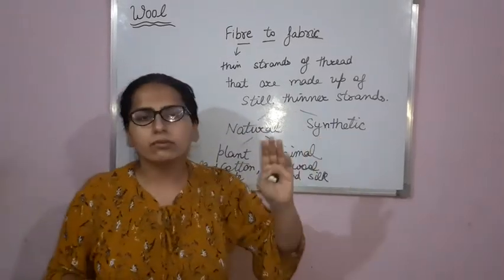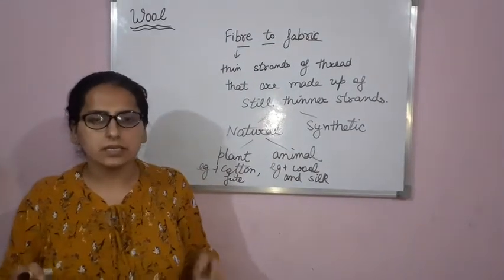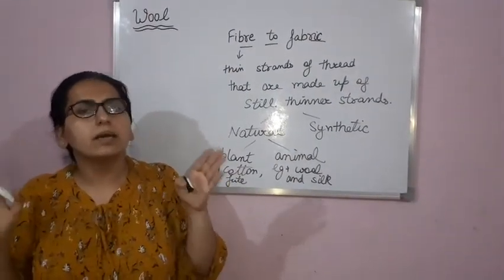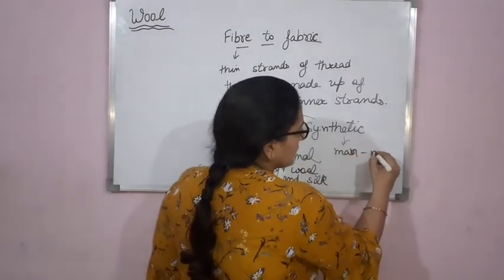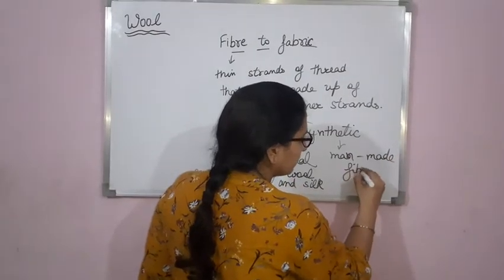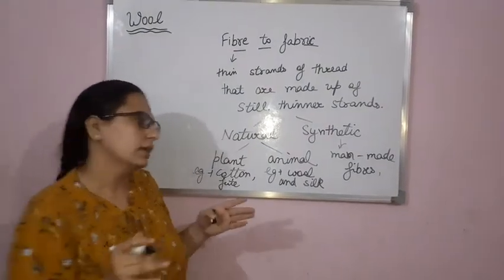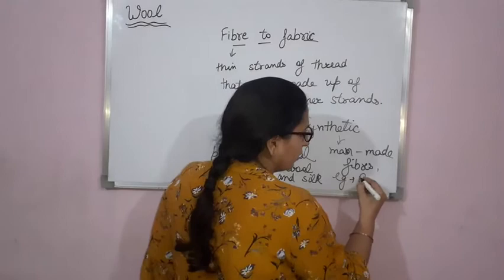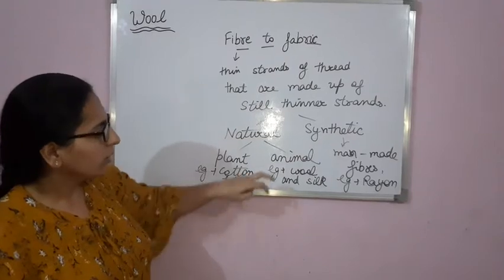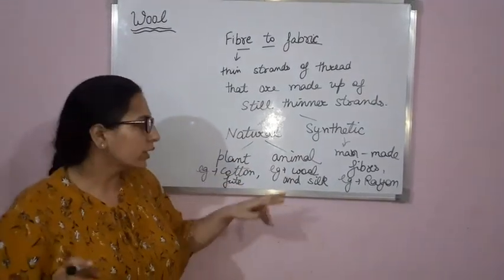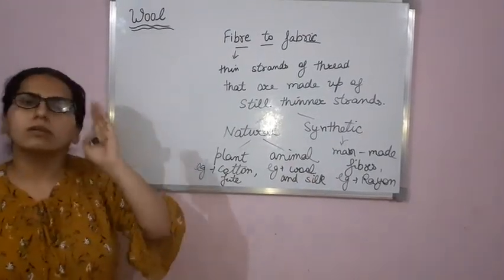Now let's move forward to synthetic fiber. Okay, synthetic, as the name suggests, means they are made by man. So man-made fibers are known as synthetic fibers. Clear? Its examples are rayon, polyester, nylon. Clear? Now, basically in this chapter we have to do the topics wool and silk. So today let us start the revision of the topic wool.